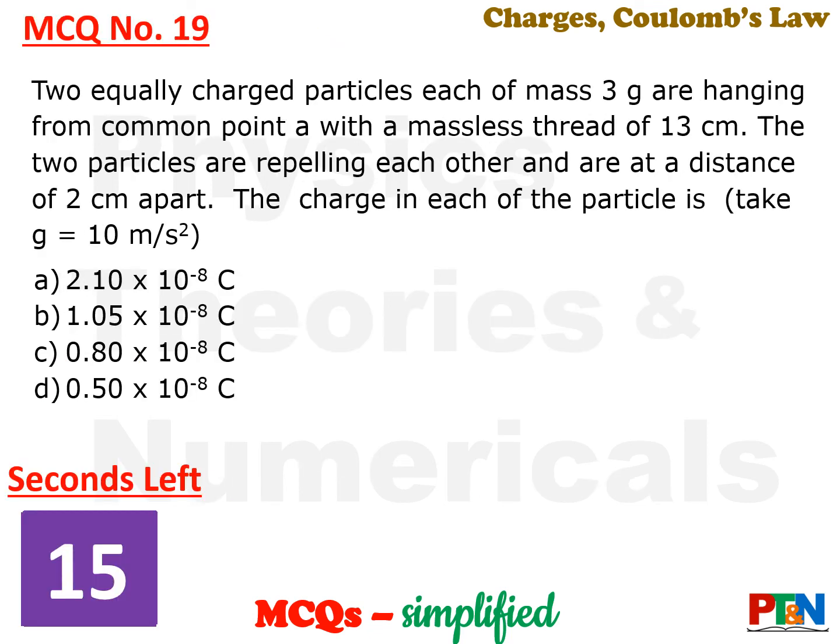Next MCQ. Two equally charged particles, each of mass 3 gram, are hanging from a common point with a massless thread of 13 centimeter. The two particles are repelling each other because they are positive, equally charged, similar charge. So they are repelling each other and are at a distance 2 centimeter apart.